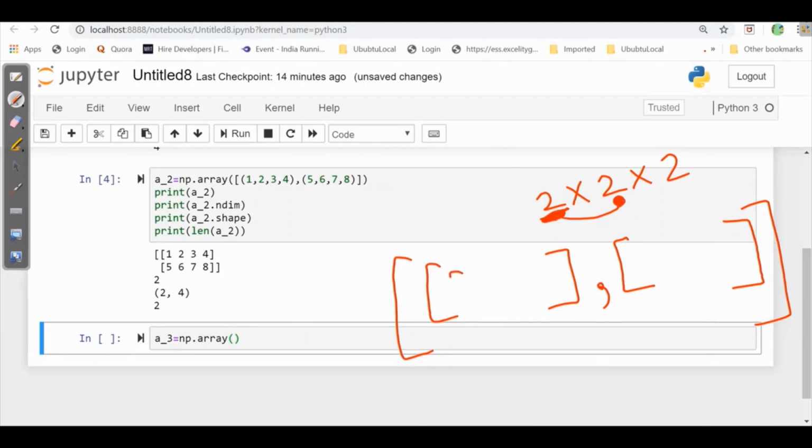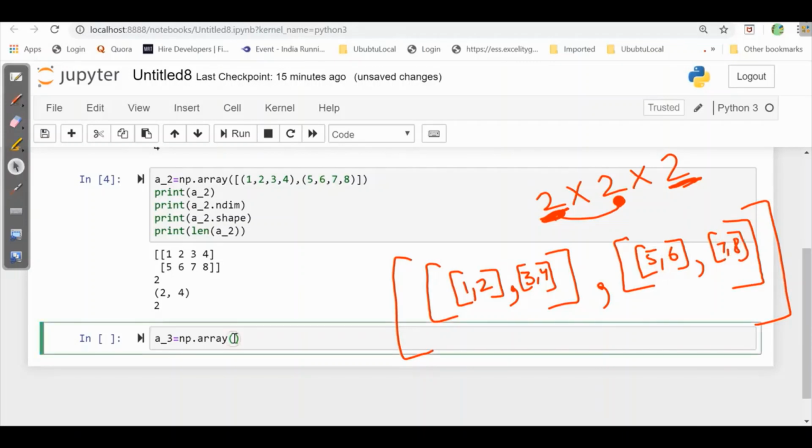So here we will create 2 lists in this list, and here also 2 lists inside this. Now it is asking 2 elements within the list. So here I'll give 1, 2, 3, 4, 5, 6, 7, 8. Let's implement this. Here 3 brackets, then 1, 2, coming out of this bracket, here 3, 4, coming out of 2 brackets, then 2 brackets, 5, 6, then bracket 7, 8.